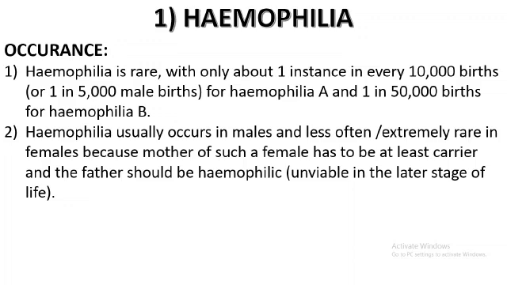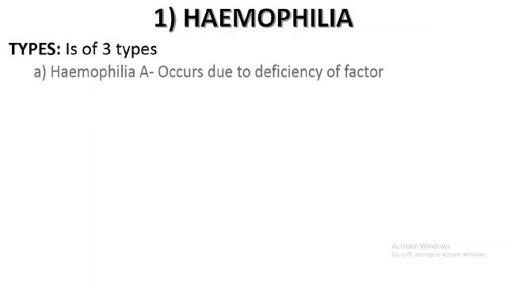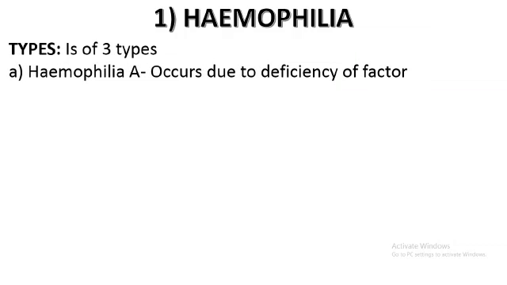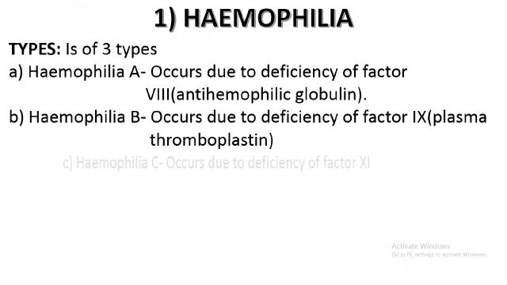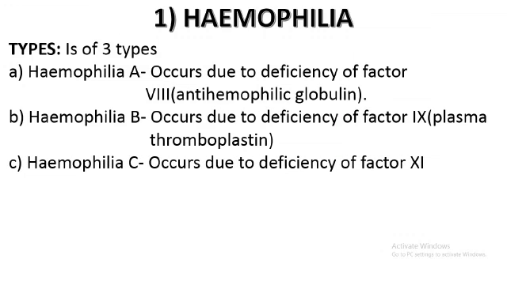Now let us see the types of hemophilia. This is not required for your PU board, but it's just information for you. Hemophilia is of three types: hemophilia A, hemophilia B, and hemophilia C. Hemophilia A occurs due to deficiency of a factor called factor 8, which we call anti-hemophilic globulin.